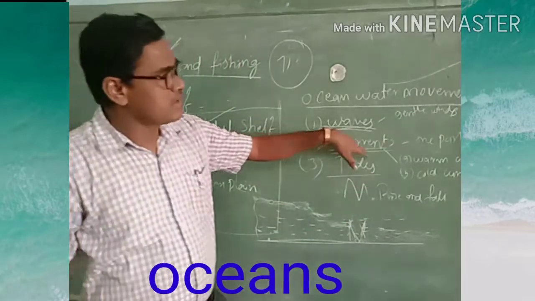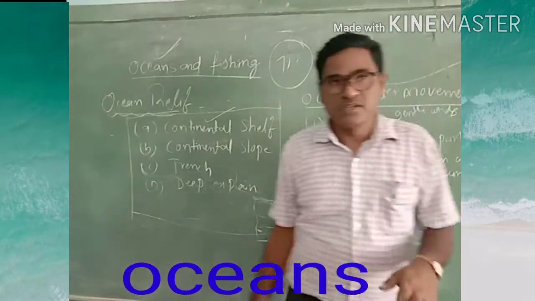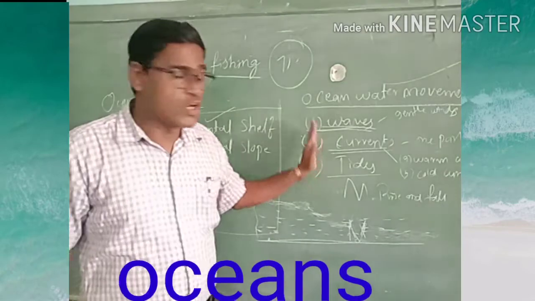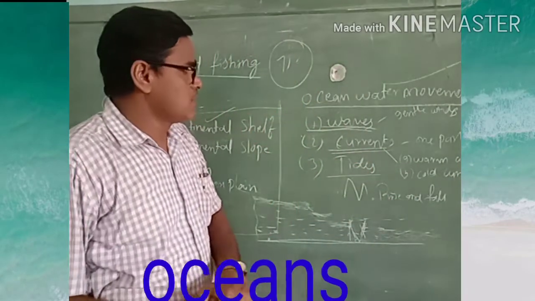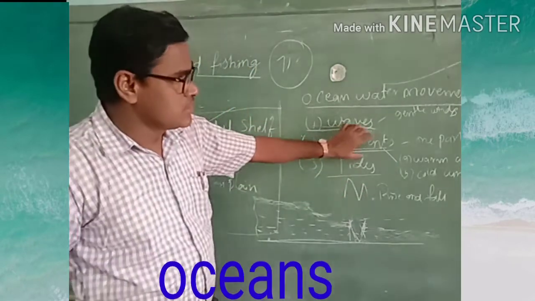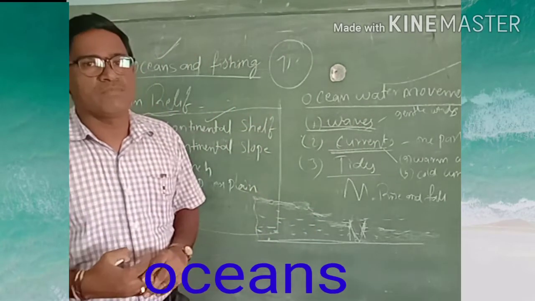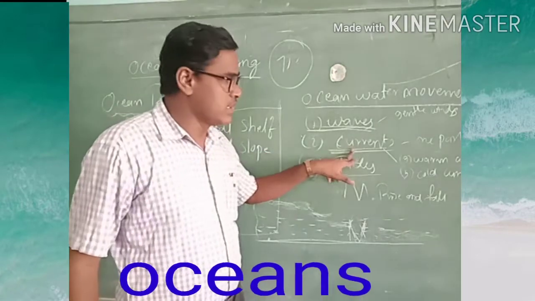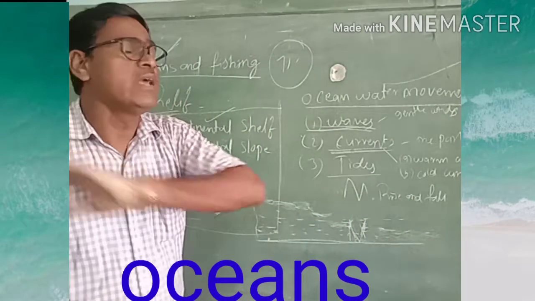Next is currents. A current is one part of a very big stream. Due to a very big wind stream, a very large amount of ocean water will move from one place to another place.